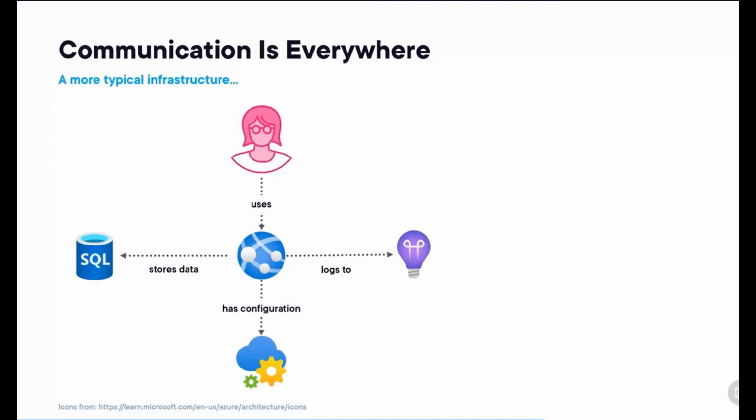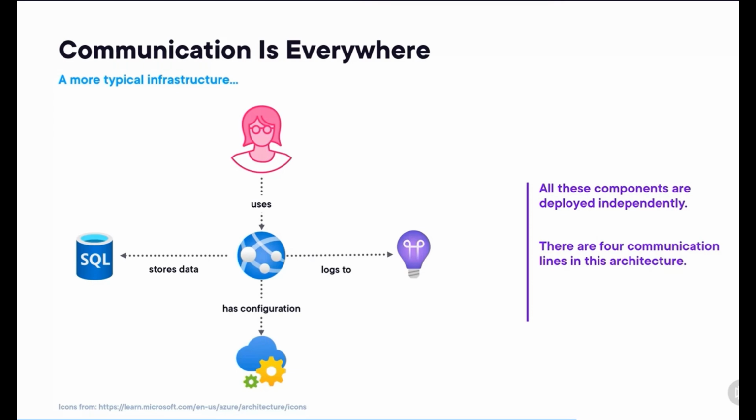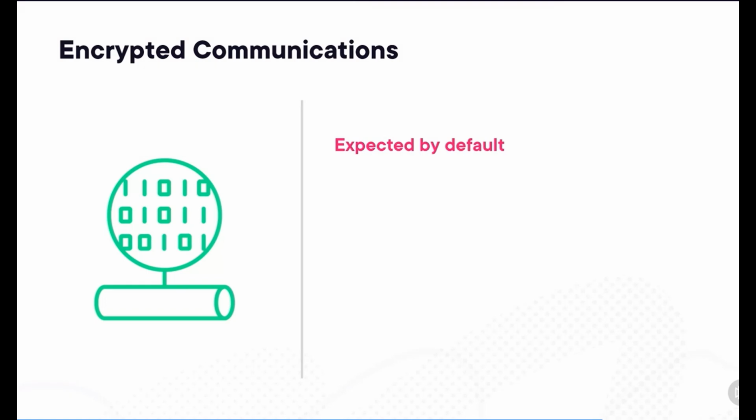If we look at this architecture, you will see that all these components are deployed independently, meaning on different servers, or containers, or whatever. The essence is that there are 4 communication lines in this architecture, not just one. And all 4 of them should be encrypted. Because encryption is nowadays expected as a default. Just go to any website using HTTP instead of HTTPS and your browser will probably stop you, saying, hey, this is insecure. Encryption is becoming a default.